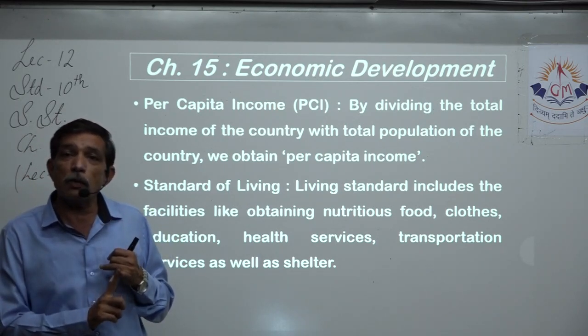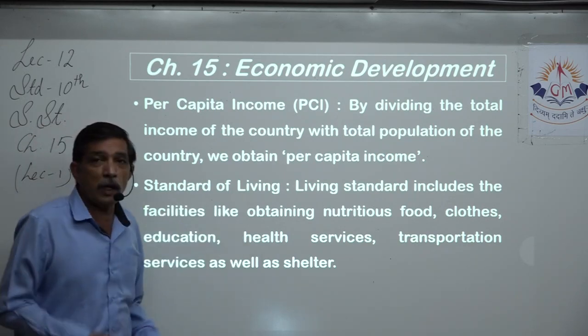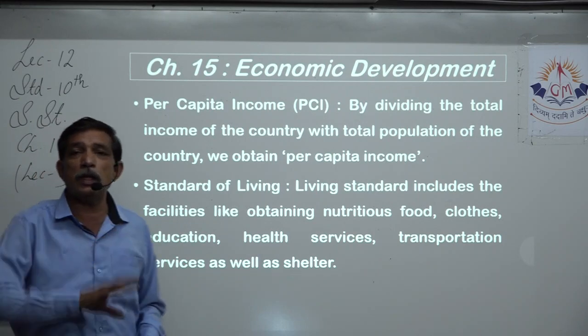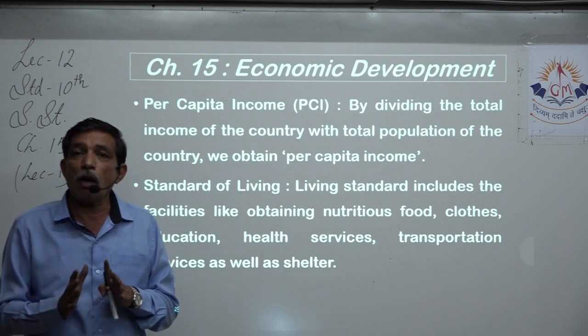National income. What is the second one? PCI, per capita income. And what is the third thing? Standard of living. We apply these three indicators to each and every country, we can come to know whether economic development is really happening or not.